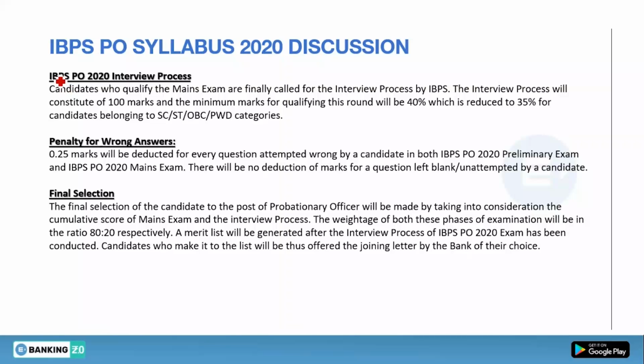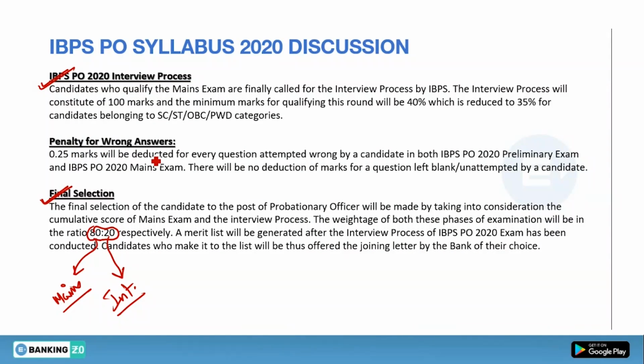Students, after mains, if you get qualified, you will be called for an interview process. After the interview, your final result will be done. The final result will be done on the basis of an 80:20 ratio, which means your 80 portion will be your mains marks, and your 20 portion will be your interview marks. By using these two, your final marks will be calculated and your allotment will be done. So the 80:20 ratio is used to prepare the final allotment or merit list.